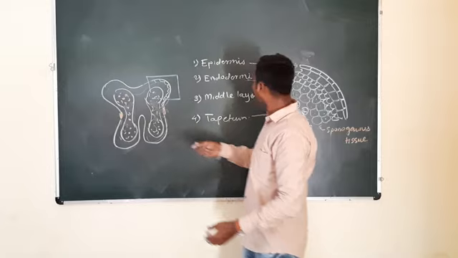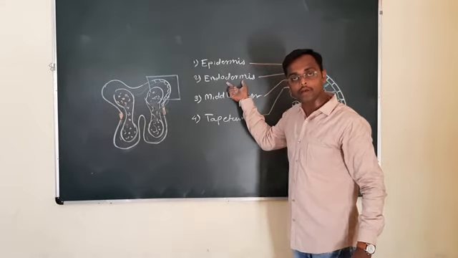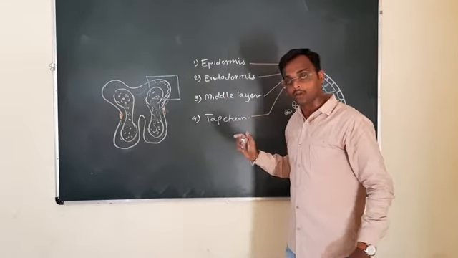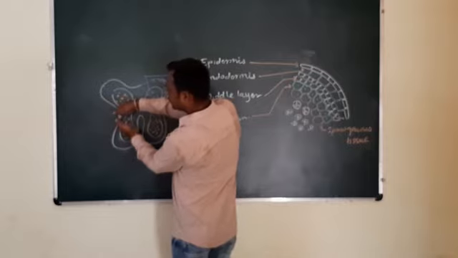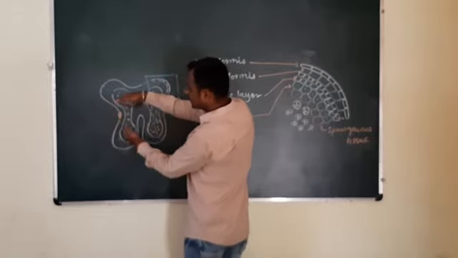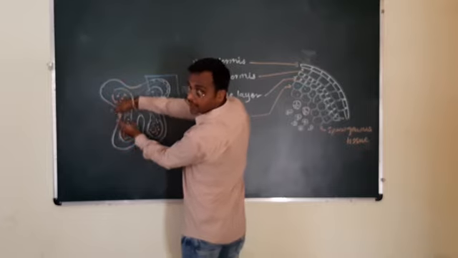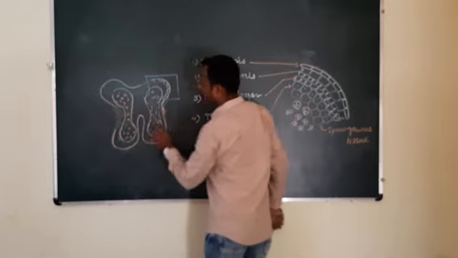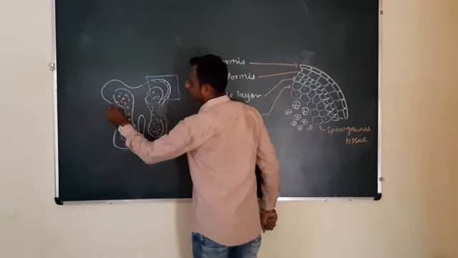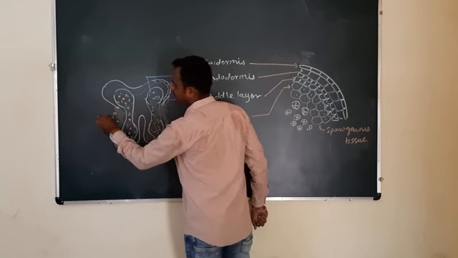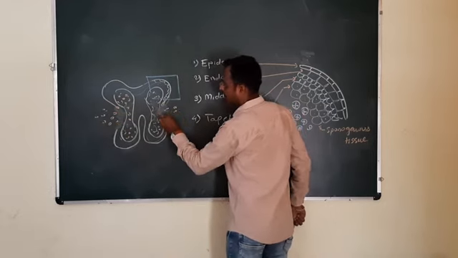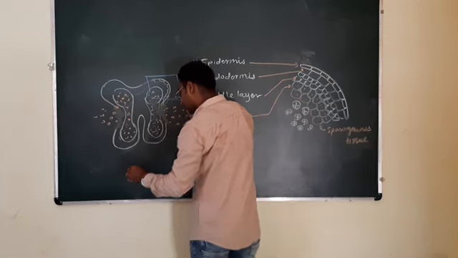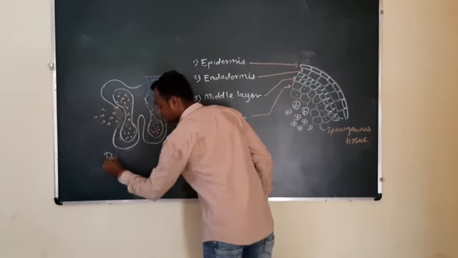Endodermis plays an important role. Endodermis has a lignin thickening, and when this endodermis loses water, the uneven thickening of this endodermis stretches out, and a pull is exerted on this anther wall, and this pull results in the anther wall breaking open to release the pollen grains. It represents the line of dehiscence, and from here the pollen grains are released. This is nothing but the dehiscence of anther.